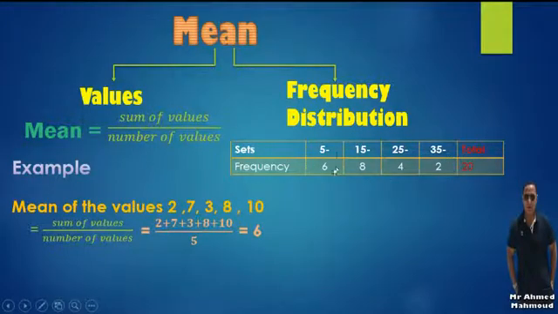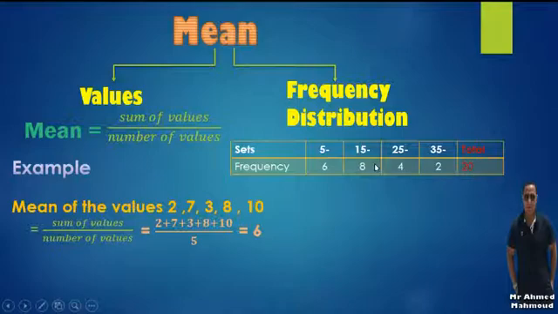The frequency is the repetition of each set. Here these numbers are repeated 6 times, here 8 times, here 4 times, and 2 times. Finally, the total frequency distribution equals 20.